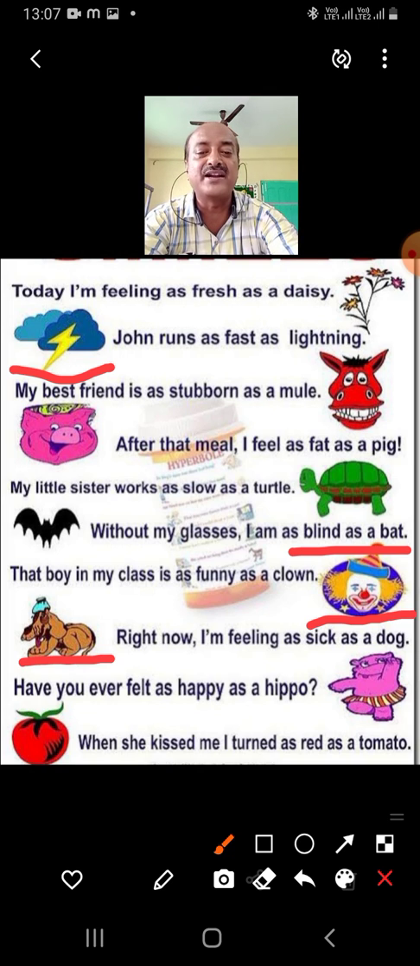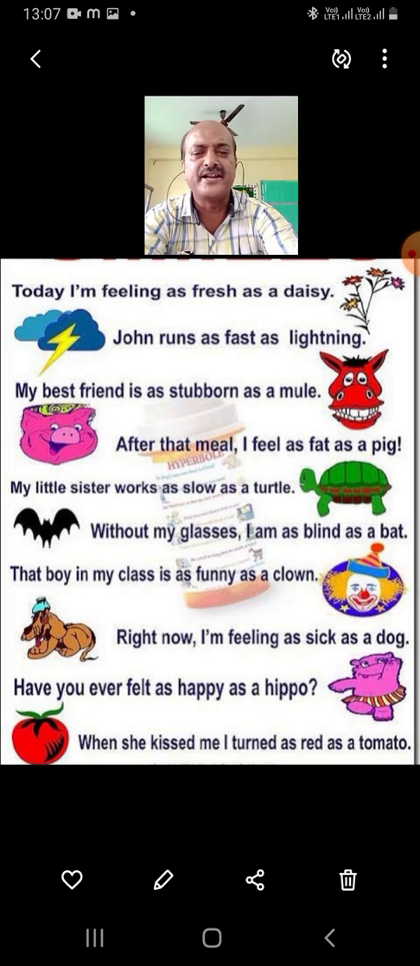Have you ever felt as happy as a hippo? Hippo is the short form of hippopotamus. They are very happy sometimes. Let's see the next example.